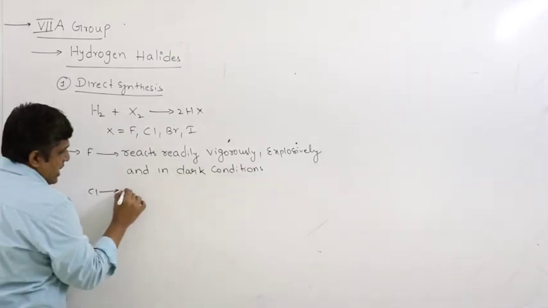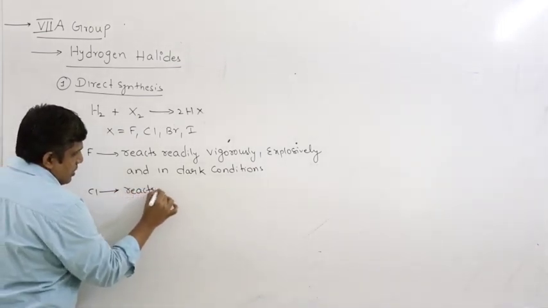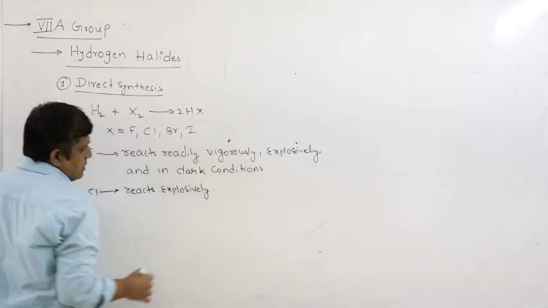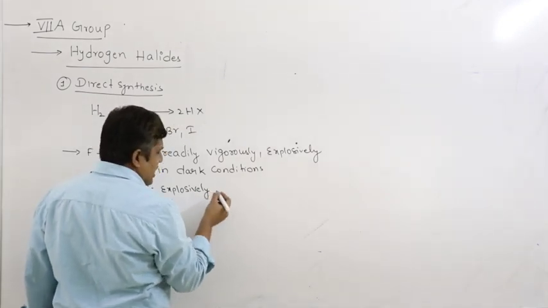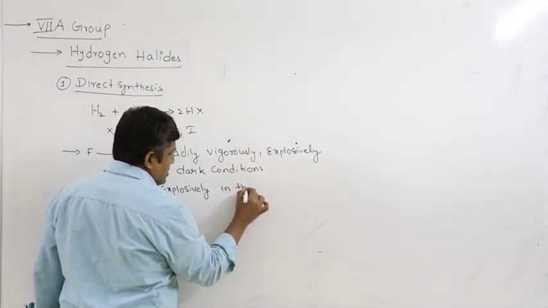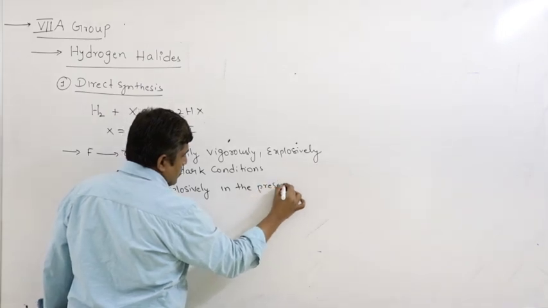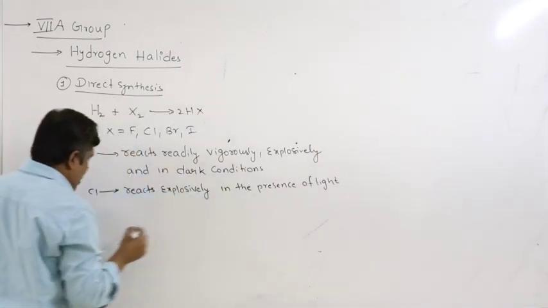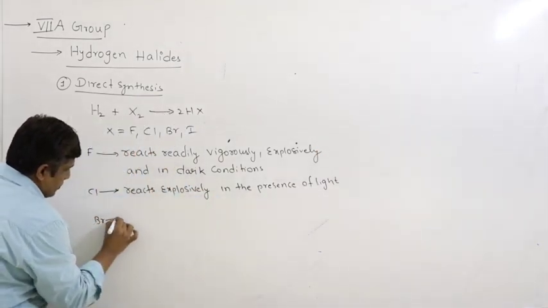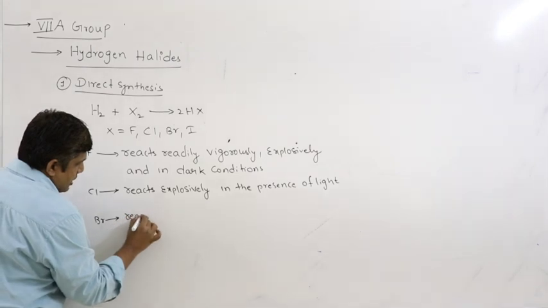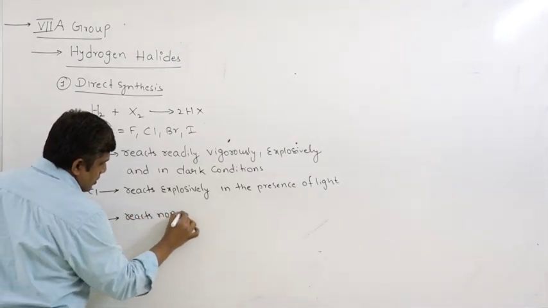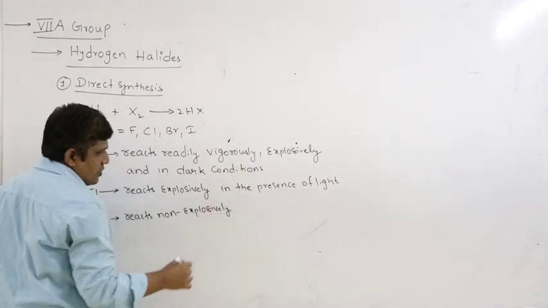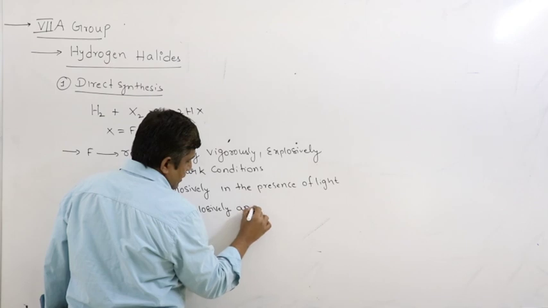Next, chlorine reacts explosively in the presence of light, vigorously, explosively in the presence of light. Coming to bromine. Bromine reacts non-explosively, and on heating.